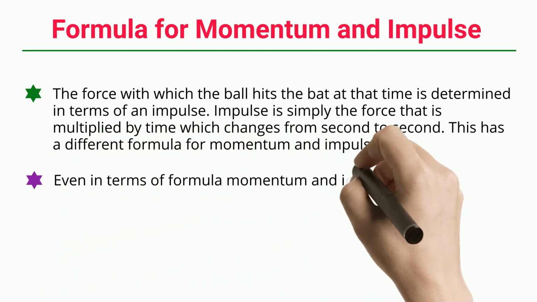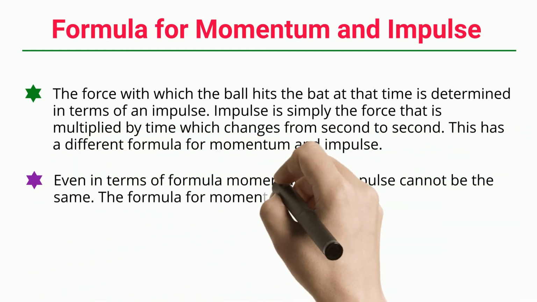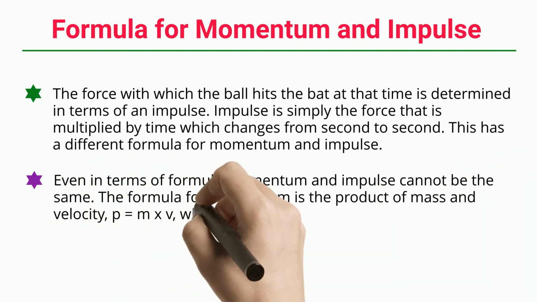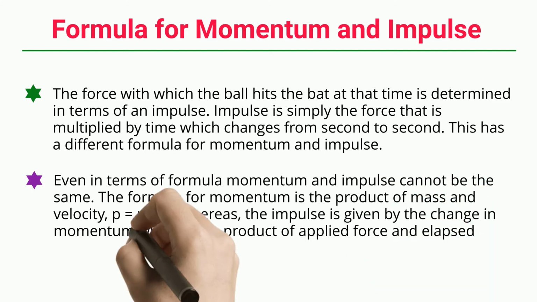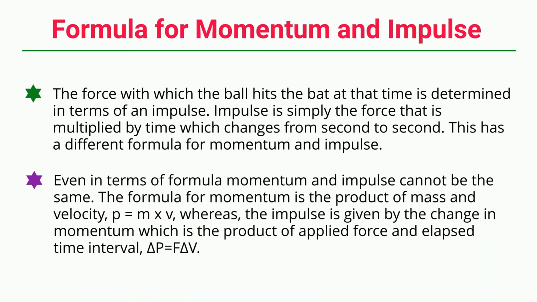Even in terms of formula, momentum and impulse cannot be the same. The formula for momentum is the product of mass and velocity, p equals m times v, whereas the impulse is given by the change in momentum, which is the product of applied force and elapsed time interval, J equals F times t.